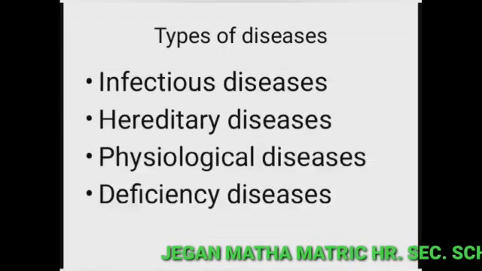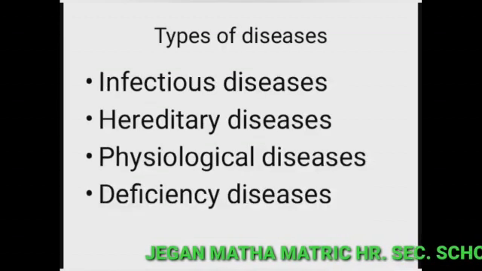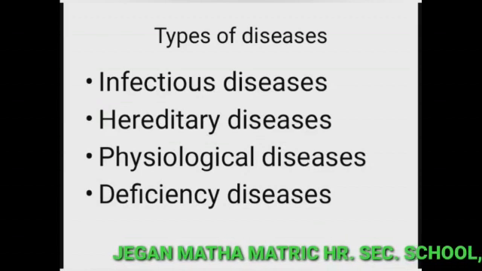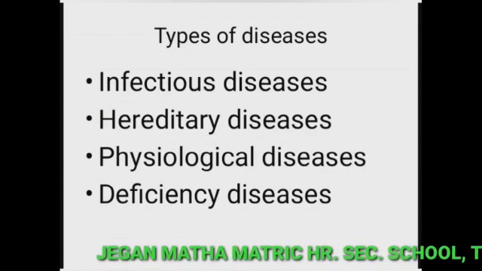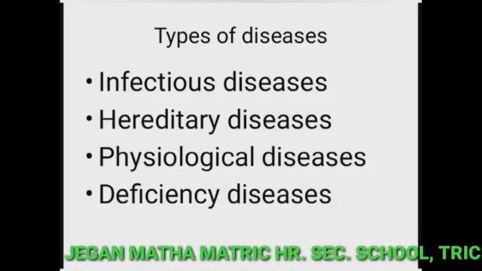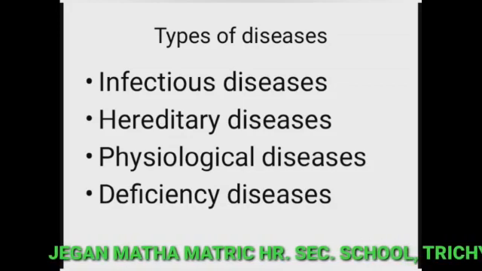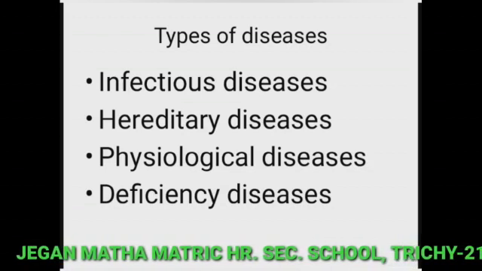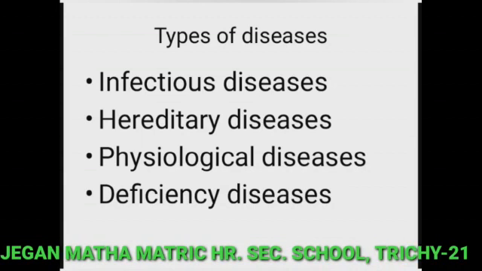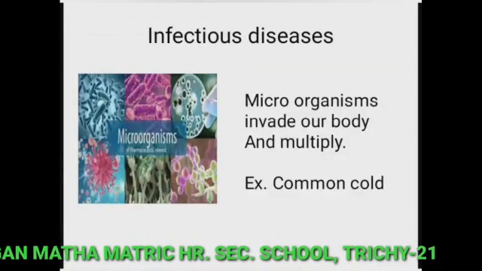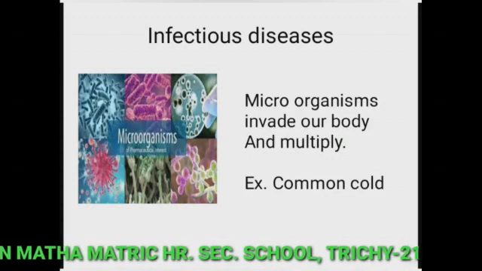Next we are going to learn about the different types of diseases. There are 4 main types of diseases: infectious diseases, hereditary diseases, physiological diseases and deficiency diseases. So let us learn them one by one. First one is infectious diseases.